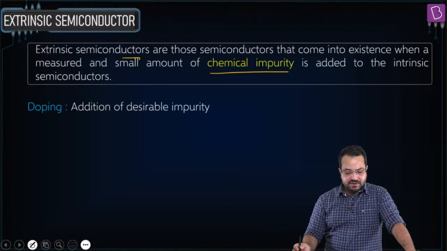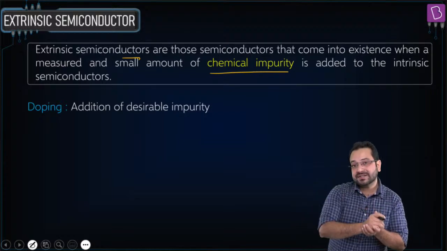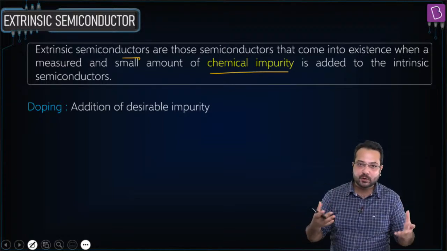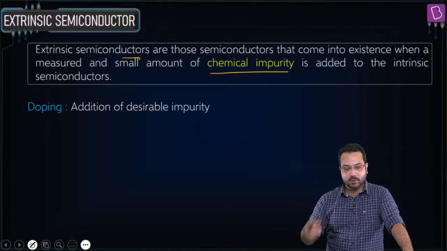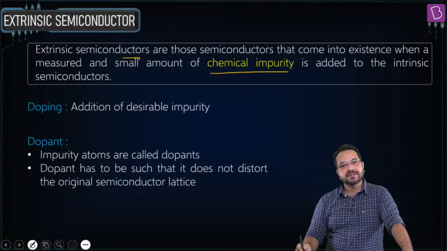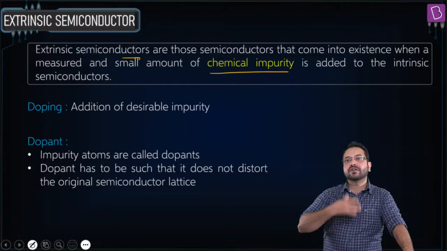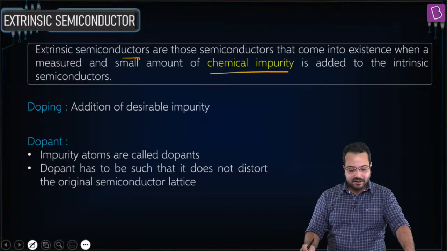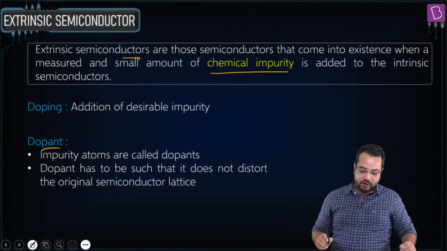Okay, and this process is called doping. Putting a foreign substance which should not be there is called doping. You guys have watched enough movies and TV series to know what is doping. Don't do that ever. Okay, but for semiconductors, doping is very good. It's a very efficient method for increasing the conductivity of a semiconductor. And the atoms we are adding are called dopant.